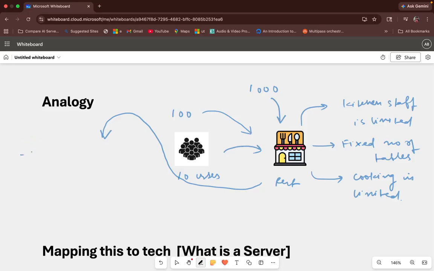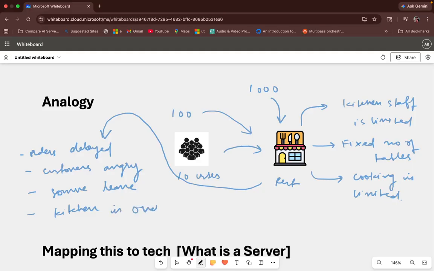First, the orders will get delayed. Second, customers may get angry because their orders are not being catered to. Then some of the customers may also leave since their requests are not catered to. And third, your kitchen is also overwhelmed. Like you have a lot of work. The kitchen is overwhelmed.